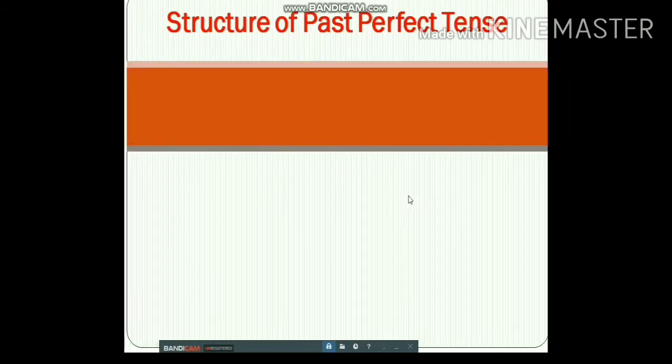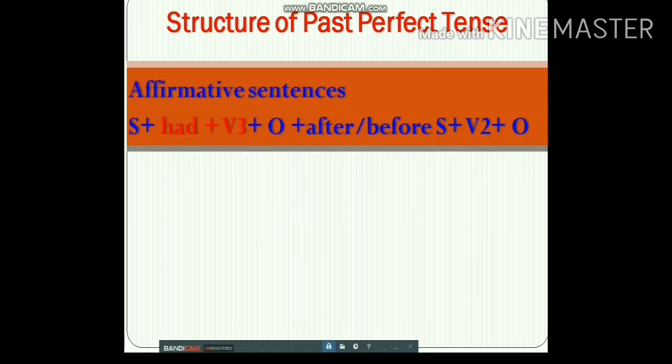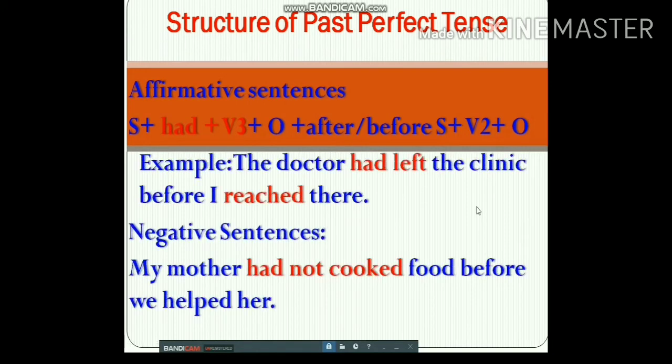Structure of past perfect tense. So you can see the structure of the affirmative sentences in past perfect tense. Subject, had, past participle, object, after, before, and then simple past tense. As you can see the structure over here: subject, V2 meaning past form, and object. Examples: the doctor had left the clinic before I reached there. And the negative sentence: my mother had not cooked food before we helped her.